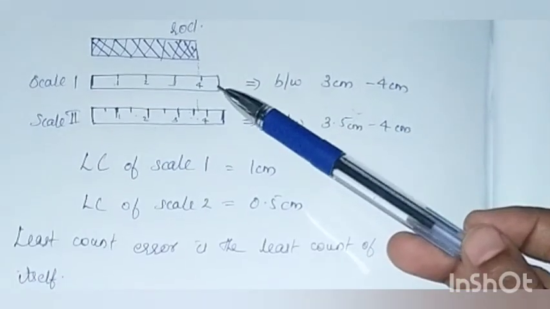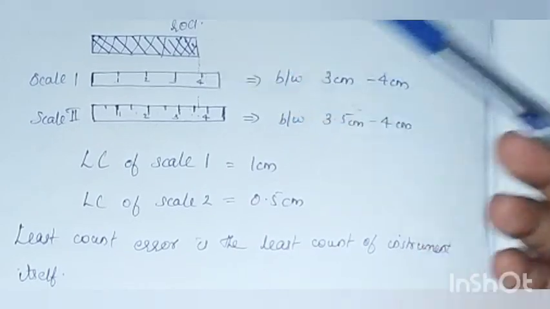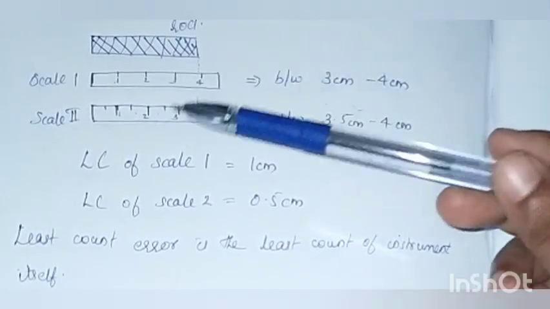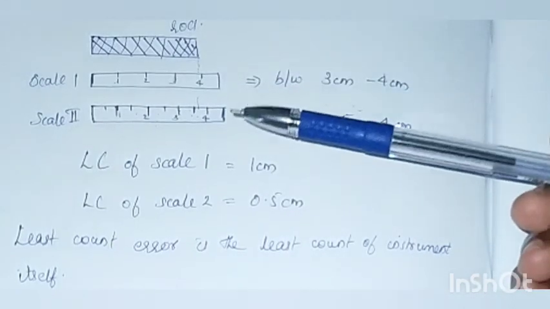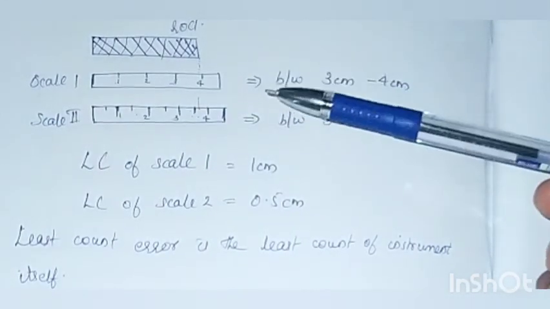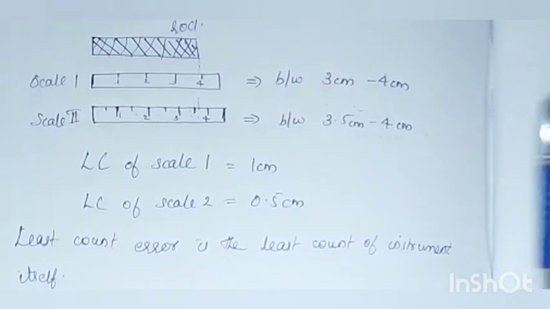So, I hope the idea is clear. Least count is the minimum value that we obtain from the measuring instrument, and least count error is the error associated with that least count. Therefore, the least count error will be the least count itself. That is all about the major classification of errors and least count error.